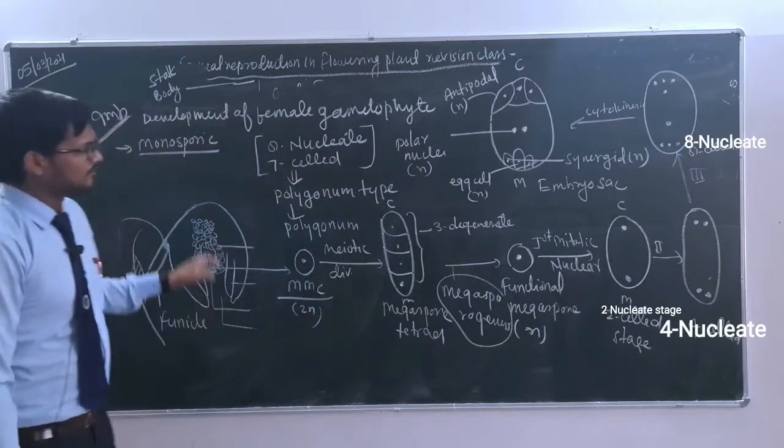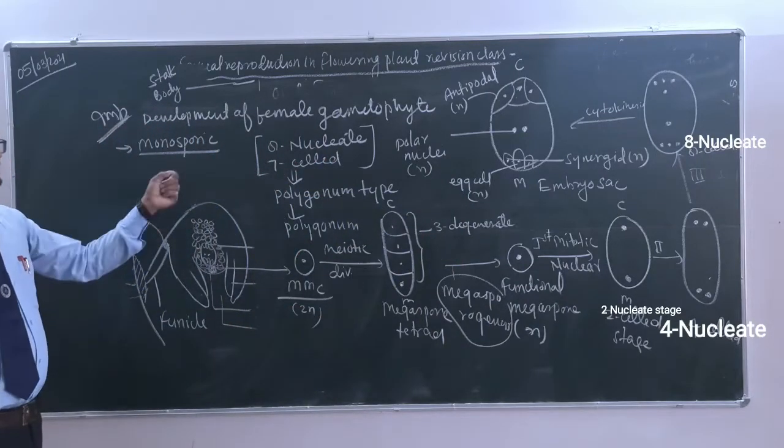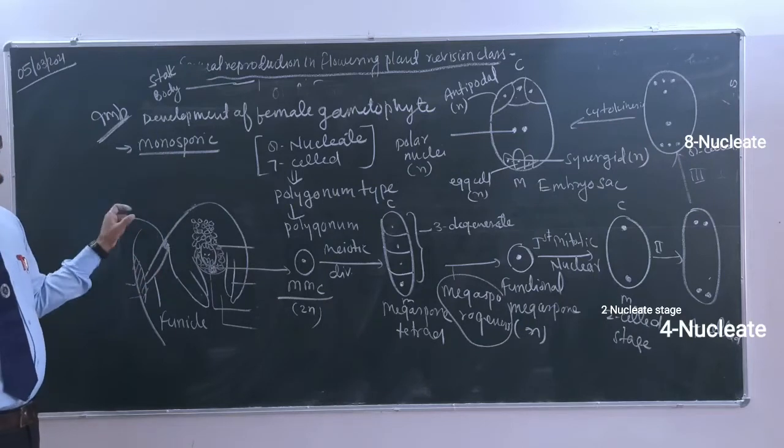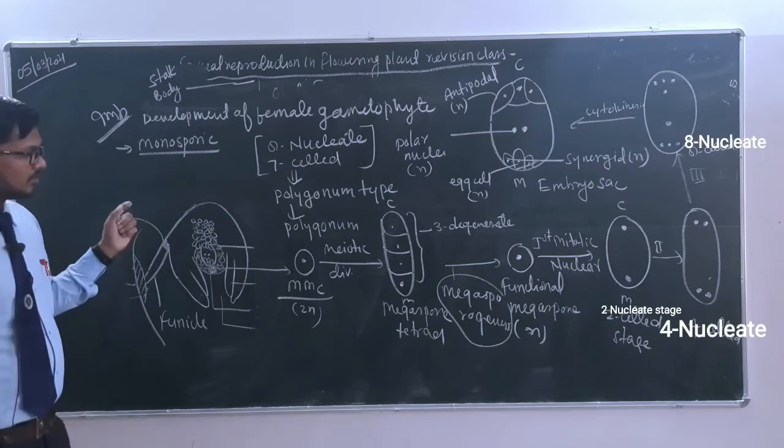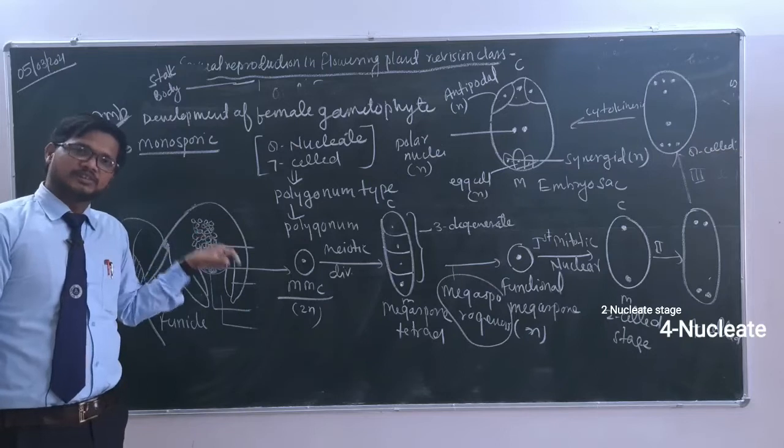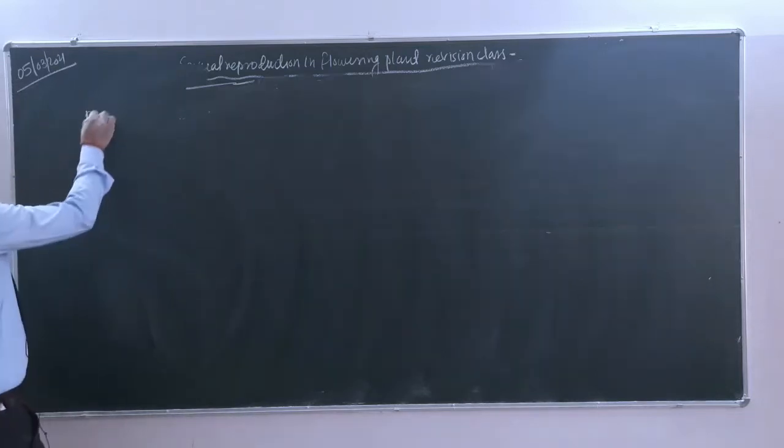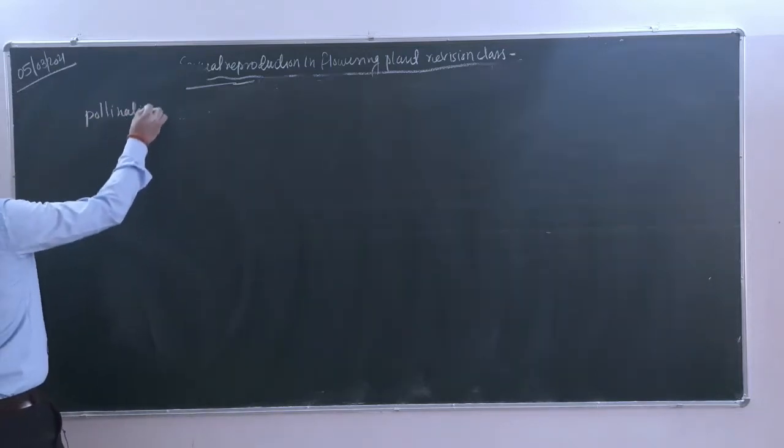So this was all about the development of the female gametophyte as well as the female reproductive part of the plant, as well as megasporangium, that is also known as ovule. So हम अगला टॉपिक आपको बताएँगे, pollination. Okay बच्चों, तो अगला हमारा टॉपिक है, that is what? Pollination, because we have just made the male and female gametes.